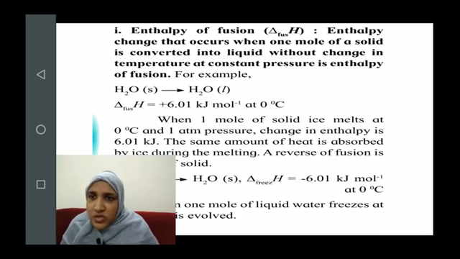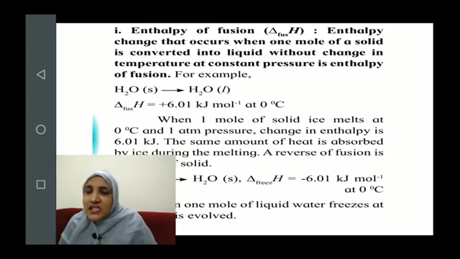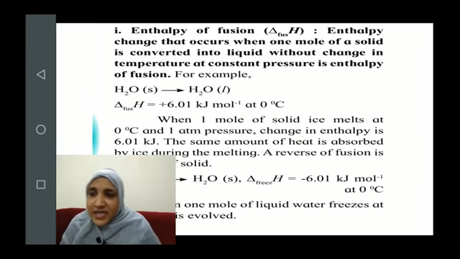Apart from this, you can also observe one example is given, H2O(s) converting to H2O(l), that is ice converting to water. The enthalpy of fusion for this is given as +6.01 kJ/mol at 0 degrees Celsius. The temperature is constant. The temperature of ice is 0 degrees, but why is ice converting into liquid? Because it is absorbing 6.01 kilojoules of energy, and it is melting into its liquid form.